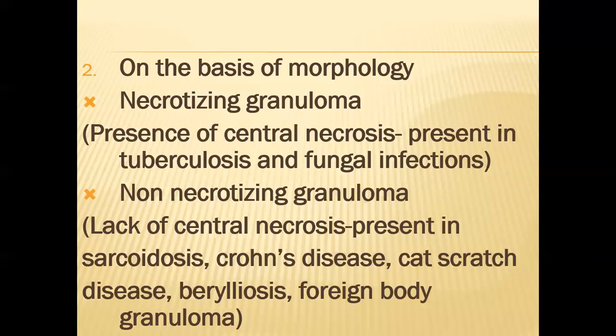The second type, on the basis of morphology, is the non-necrotizing granuloma, in which central necrosis is not present. There is no necrosis seen in this type of granuloma. It is present in sarcoidosis, which is due to unknown etiology, Crohn's disease, another word being inflammatory bowel disease, and cat scratch disease. Cat scratch disease occurs due to a gram-negative bacillus, Bartonella. Also Borreliosis and foreign body granuloma. So non-necrotizing granuloma is mostly seen in these types of conditions.